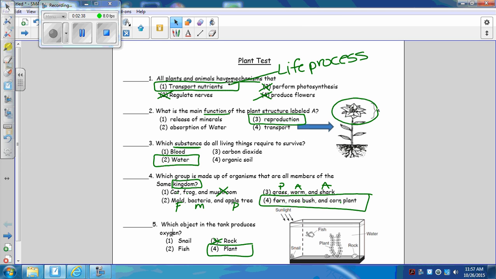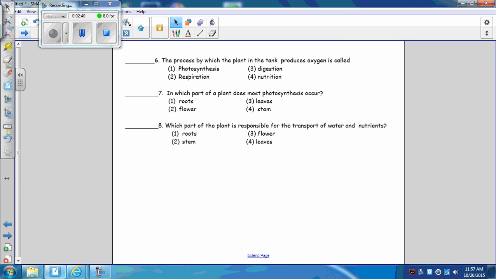Let's go to question number 6. The process by which the plant in the tank produces oxygen is called what? So it makes oxygen. If you didn't know number 5, reading number 6 is going to give you the answer. We need to use the test to take the test. So if you looked at number 6, that answered number 5 for you. The process by which the plant in the tank produces oxygen is called photosynthesis.